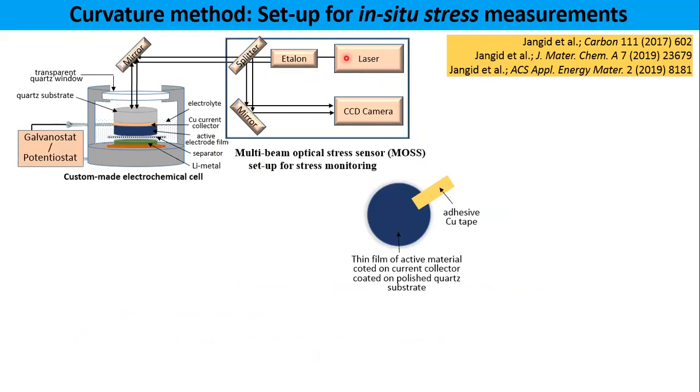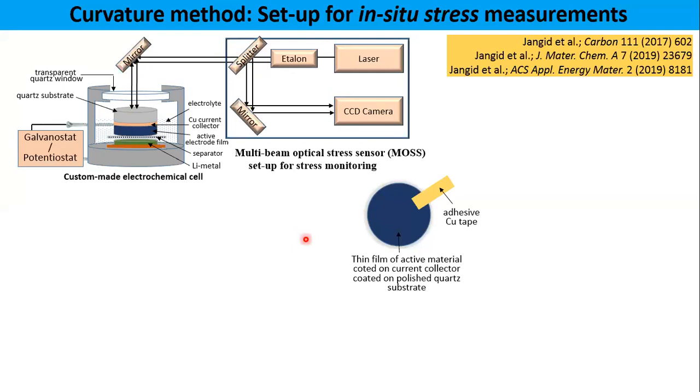Suppose one laser beam comes from the laser, the etalon will divide it into two or multiple beams. Then there is a half splitter. It will reflect some amount of these beams onto the CCD camera, and some amount of the laser will transmit through the splitter and strike.